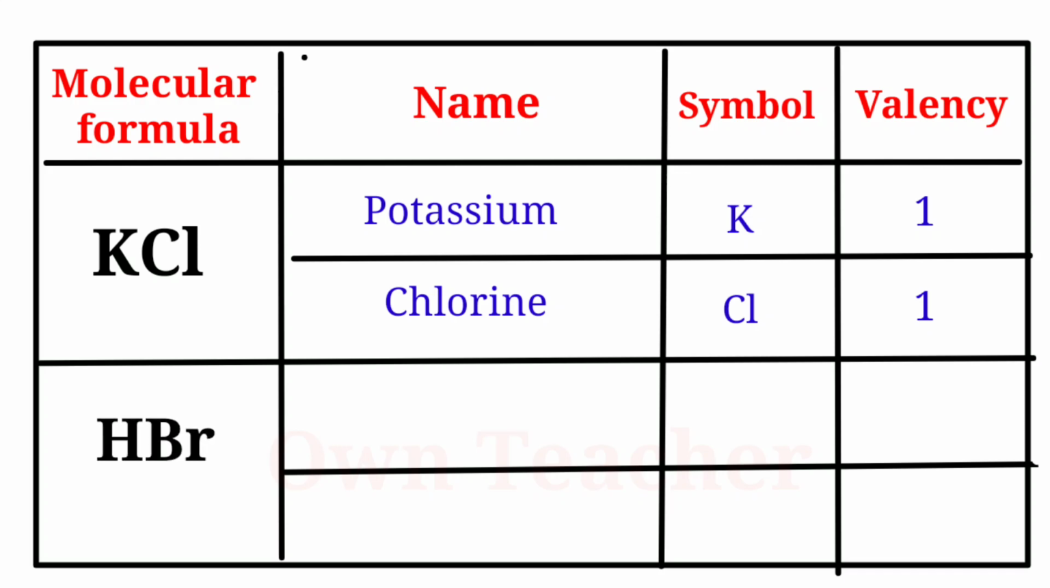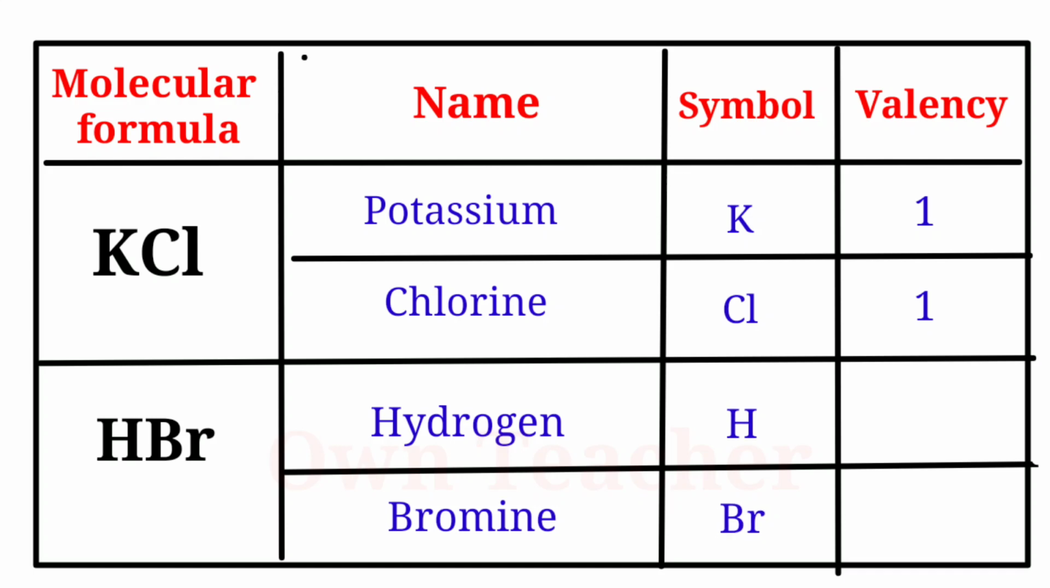Another molecular formula is HBr. Its names are hydrogen and bromine. Its symbols H and Br. Its valency 1 and bromine also 1.